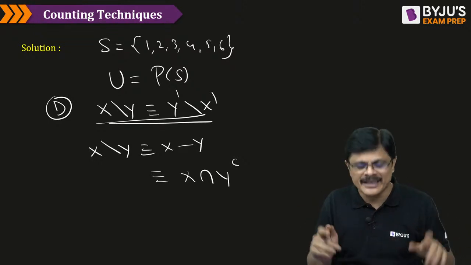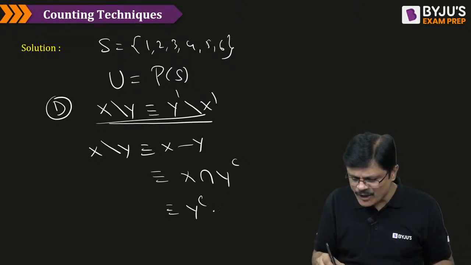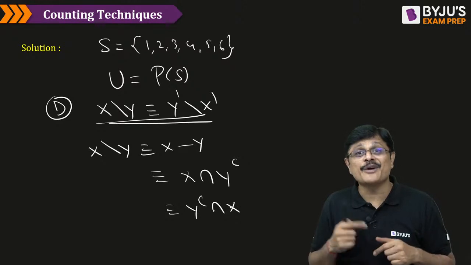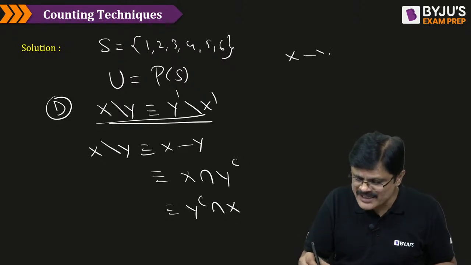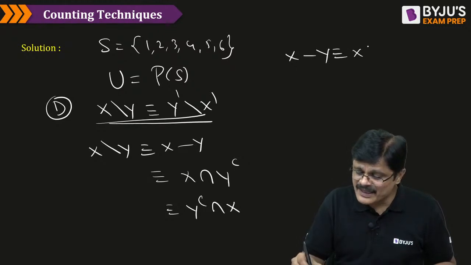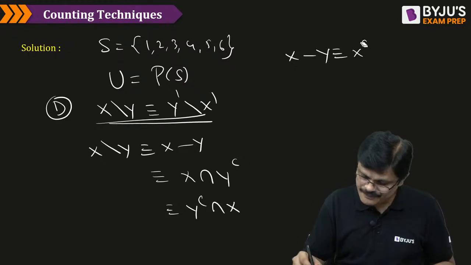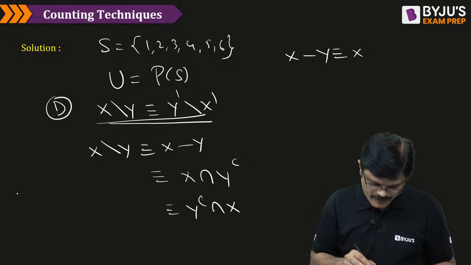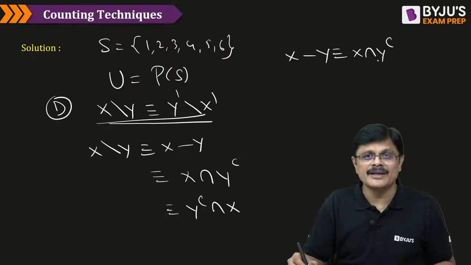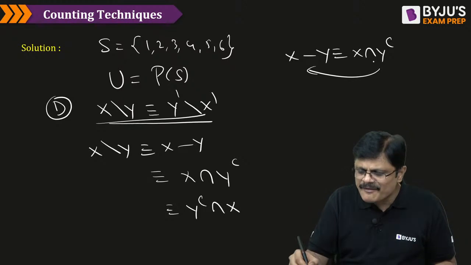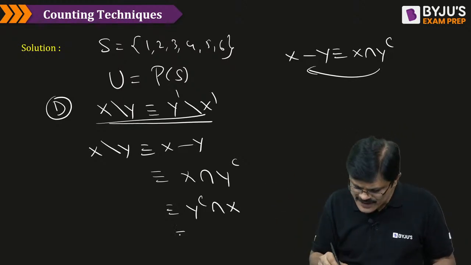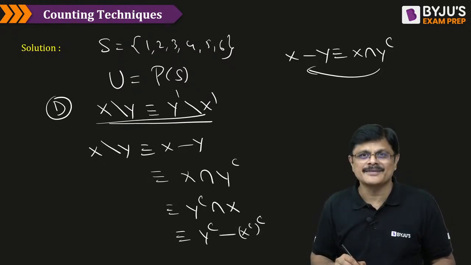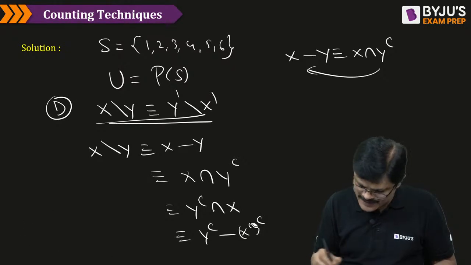I don't need Y. Now this can be written as Y complement and X. This can be written as Y complement and X. But if you use this formula, X minus Y is X and Y complement. So you can also write the reverse now. If X complement Y is what? X minus complement of complement. So this can also be written as Y complement minus complement of complement X. Oh, sorry, not complement of complement, only one complement.